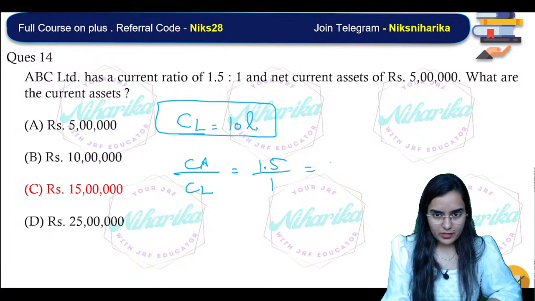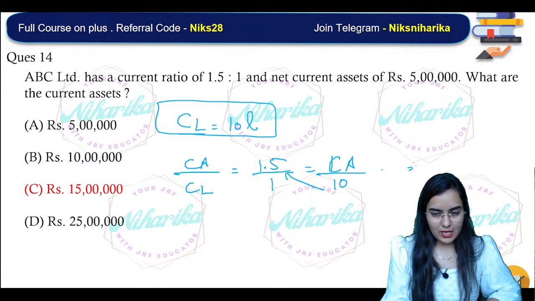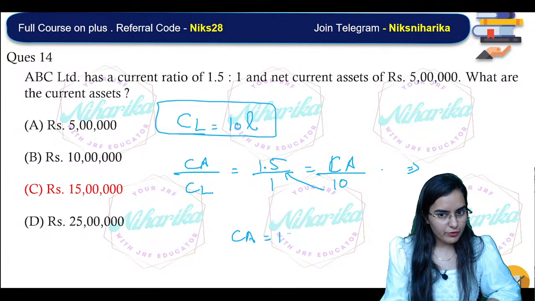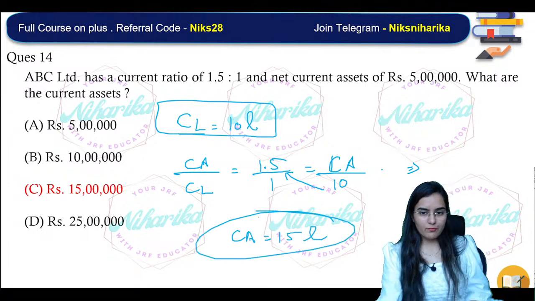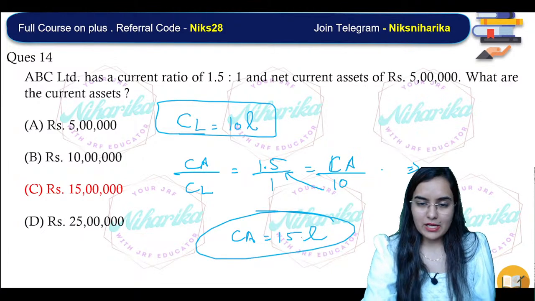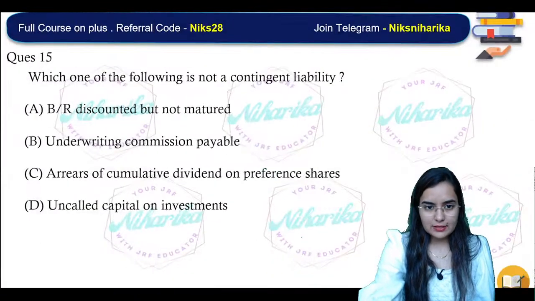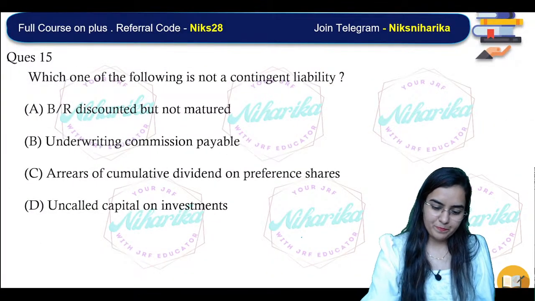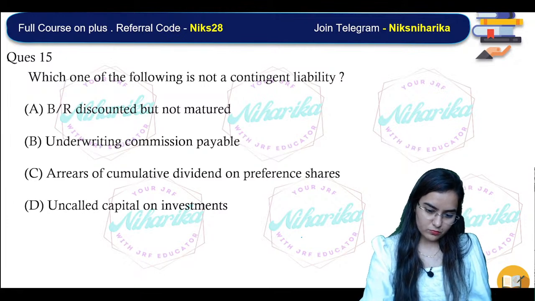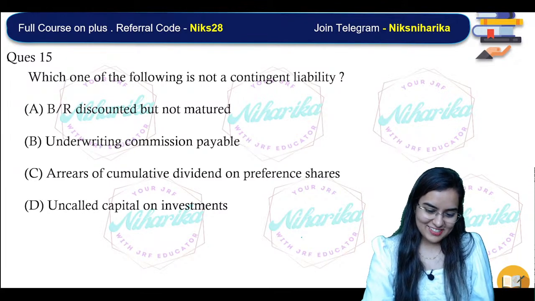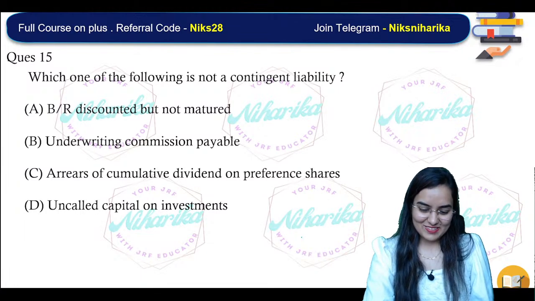Okay, done. If CL is equal to 10 lakh, then CA upon CL, 1.5 upon 1, equals CA upon 10. So 10 into 1.5, CA will be 15 lakh. Those who were finding it difficult can just copy it. Exactly, that was the beauty of the question.